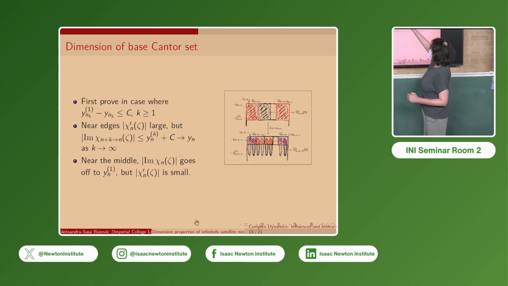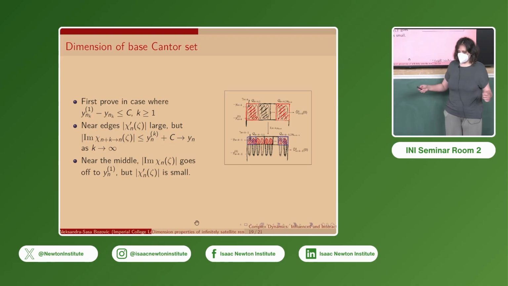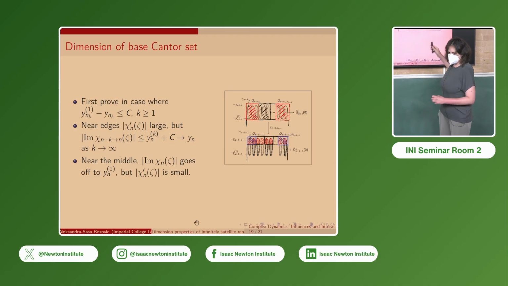Closer to these edges, the contraction factor, which depends on the derivative of the changes of coordinates, will not be very good. So it can be large in comparison to the sizes of these boxes.